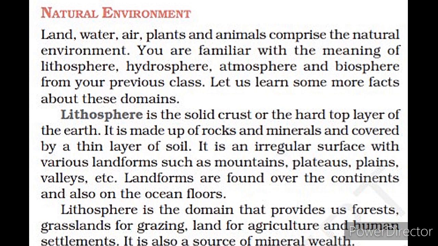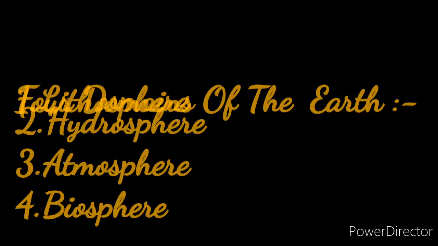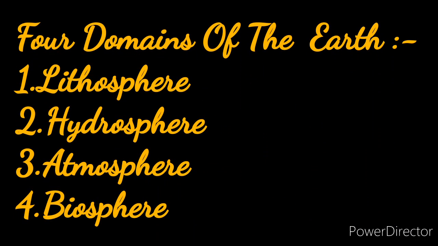So now we will discuss natural environment. All those components which are given to us by nature are known as natural environment, like land, water, air, etc. There are some domains of our environment, which are as follows: lithosphere, hydrosphere, atmosphere and biosphere.